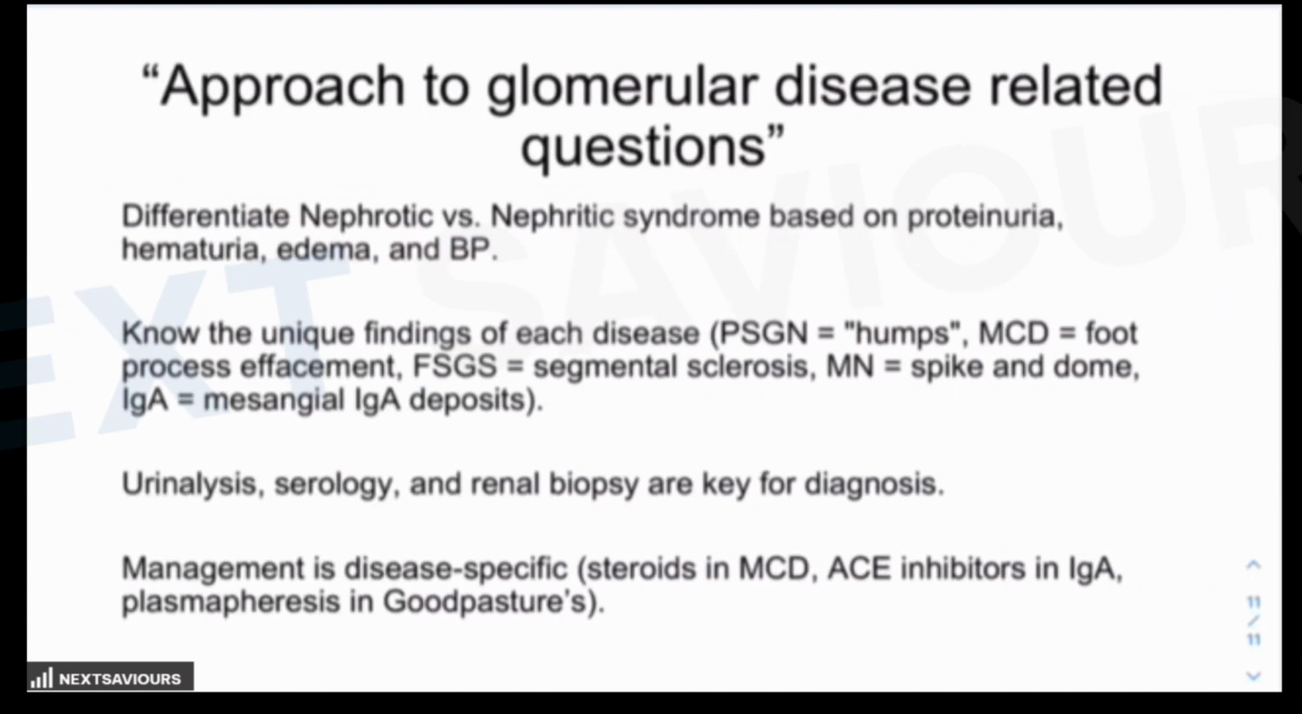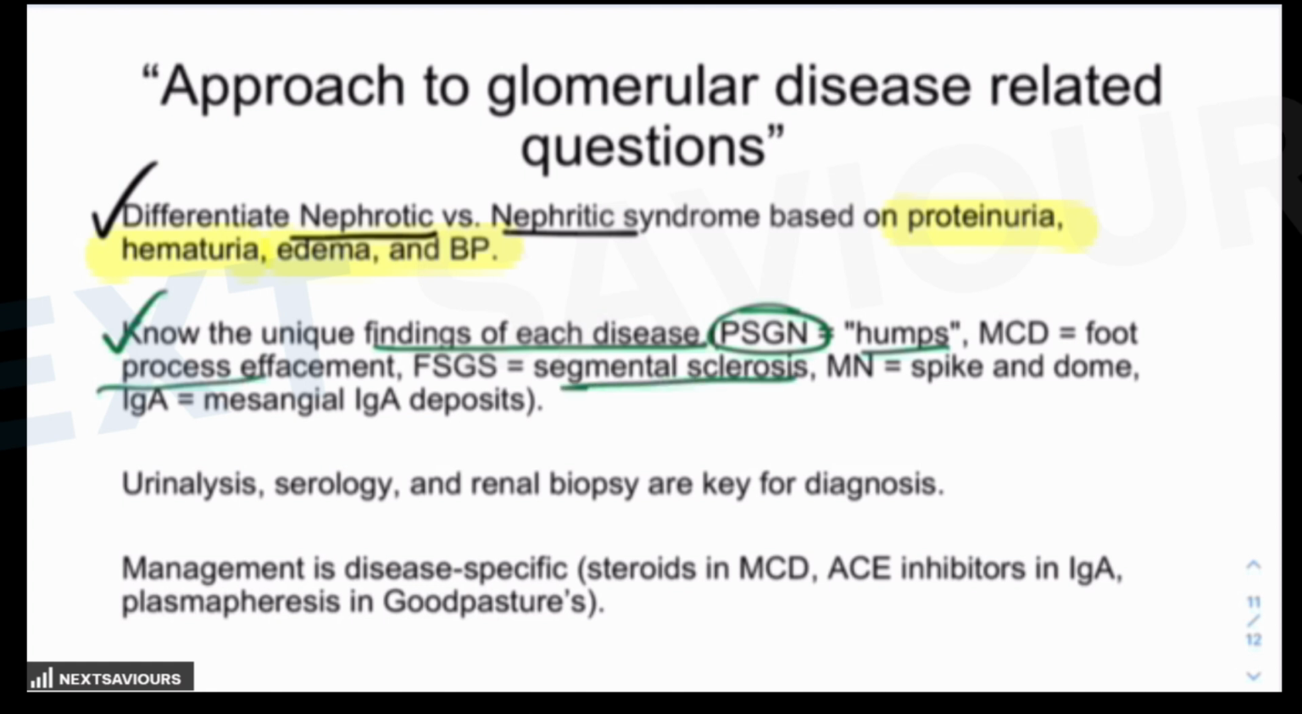One thing all of you must be aware of is how to approach a glomerular disease related question. The first point is the differentiation of nephrotic versus nephritic syndrome, based on the clinical features mentioned in the question: proteinuria, hematuria, blood pressure, and periorbital edema. Another point is that there will be a unique finding for each disease. For post-streptococcal glomerulonephritis, there will be humps; MCD, foot process effacement; FSGS, the segmental sclerosis; MN, spike and dome pattern; IgA, mesangial IgA deposits. This is something you are already aware of.